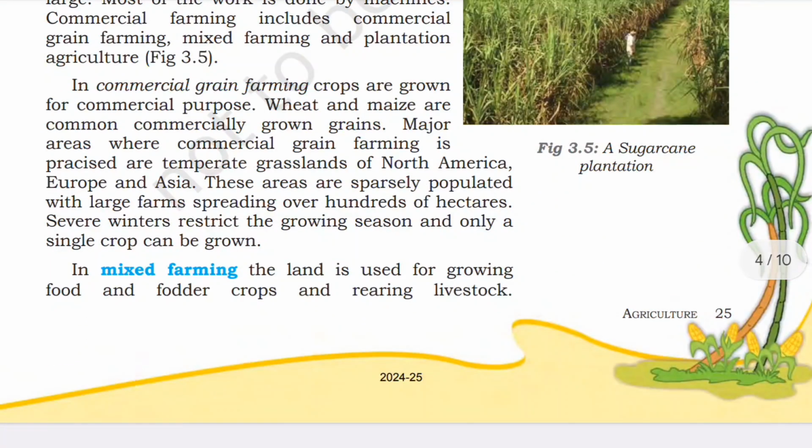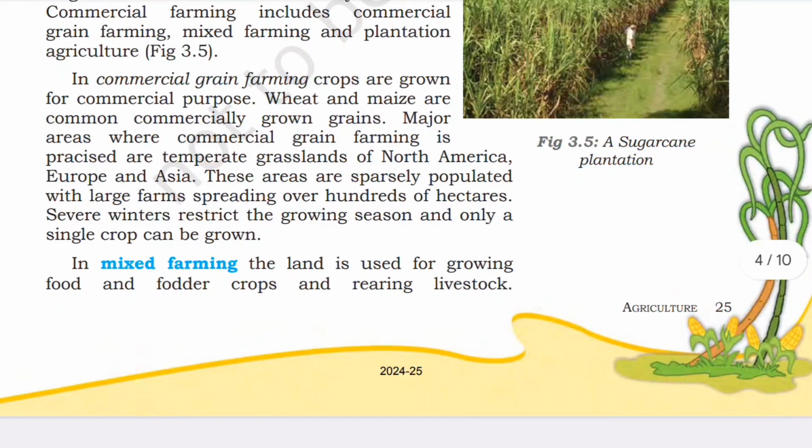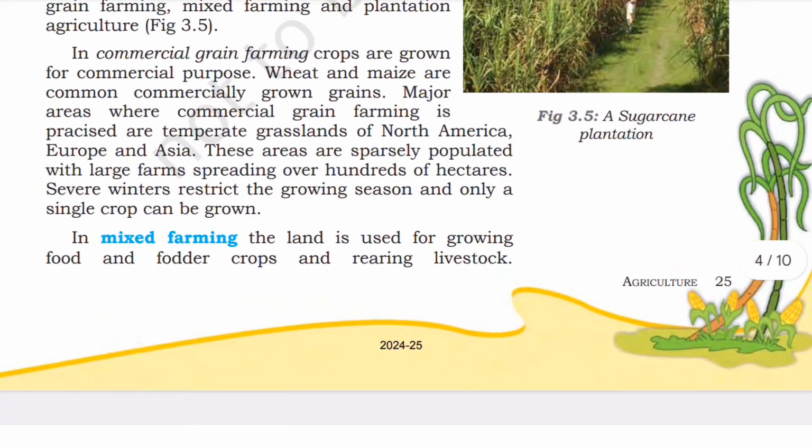In commercial grain farming, crops are grown for commercial purposes. Wheat and maize are the common commercially grown crops. Major areas where commercial grain farming is practiced are the temperate grasslands of North America, Europe, and Asia. These areas are sparsely populated with large farms spreading over hundreds of hectares. Severe winter restricts the growing season. Only a single crop can be grown.